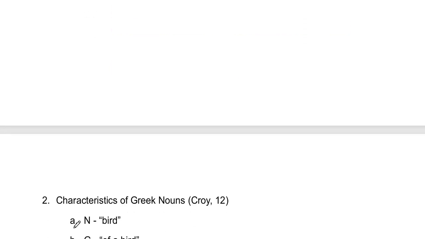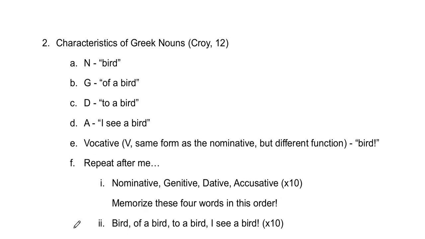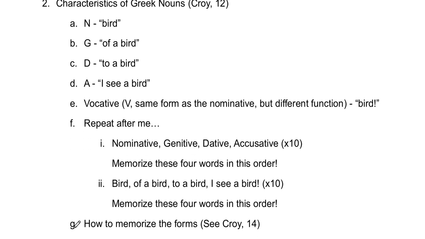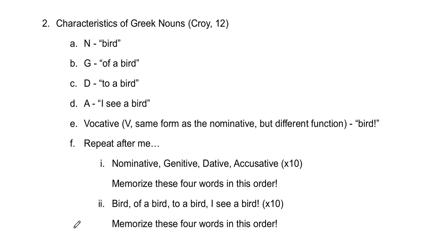So how do we memorize this? I'm going to help you right now. Repeat after me. Nominative, genitive, dative, accusative. Let's say it again. Nominative, genitive, dative, accusative. Always remember those four words in that order. Now repeat after me.